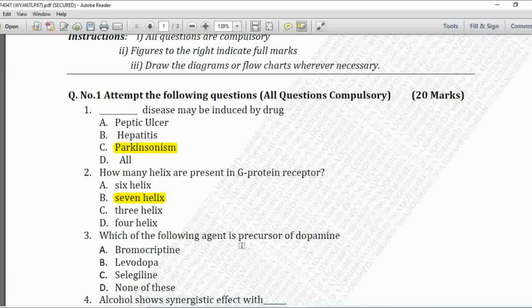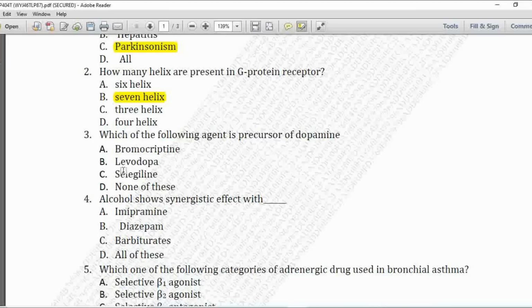Next MCQ, which of the following agent is precursor of dopamine? Option A is bromocriptine, B is levodopa, C is selegiline, and D is none of the above. So here the agent which is the precursor of dopamine is option number B, that is levodopa.